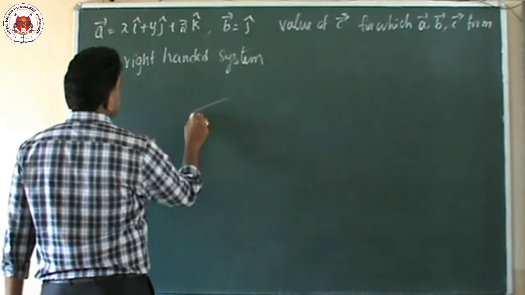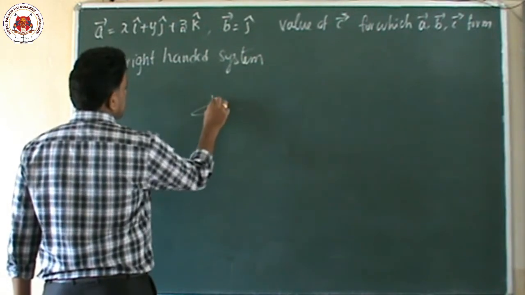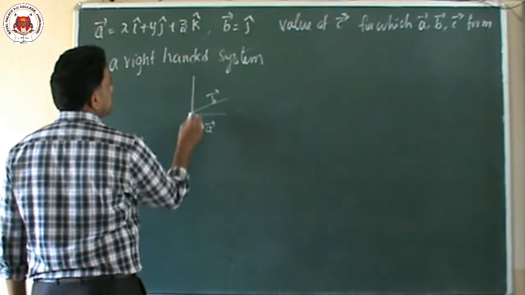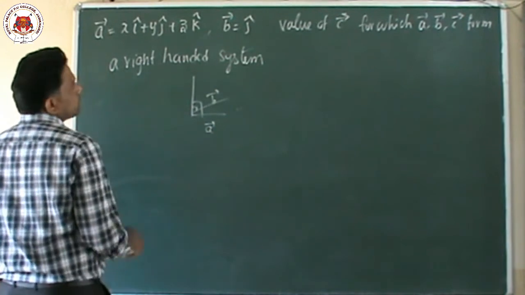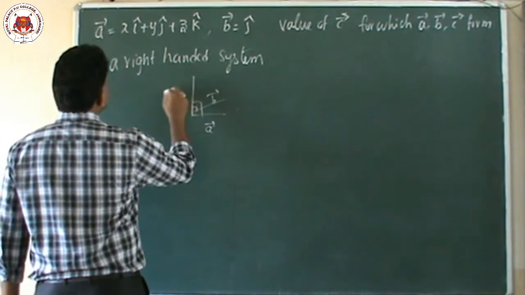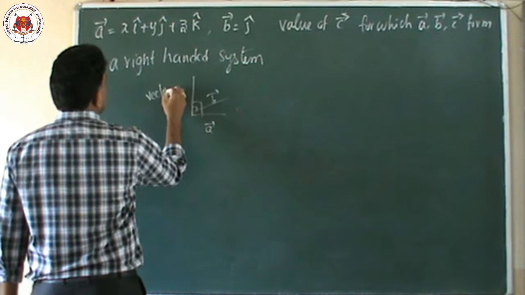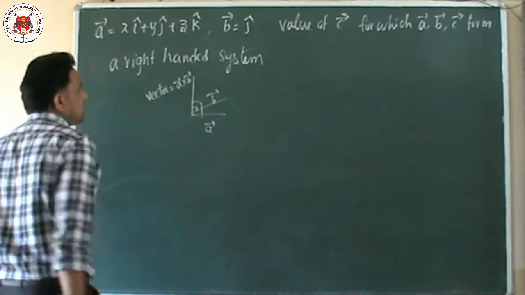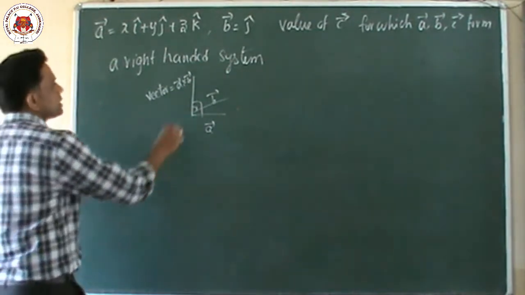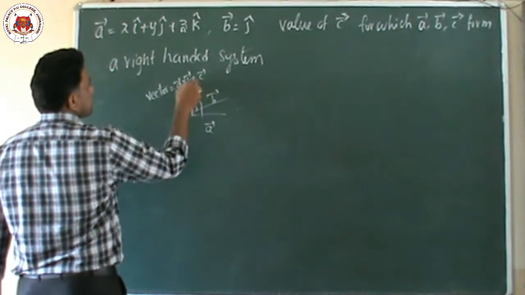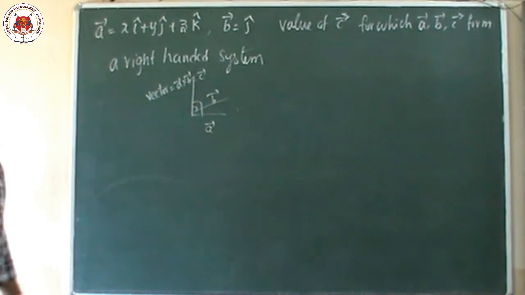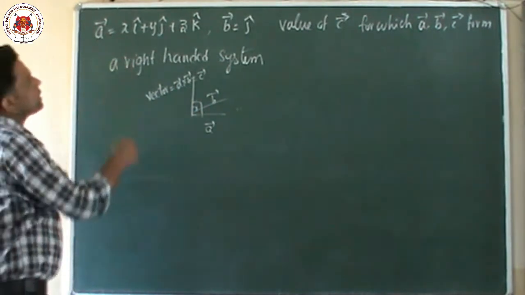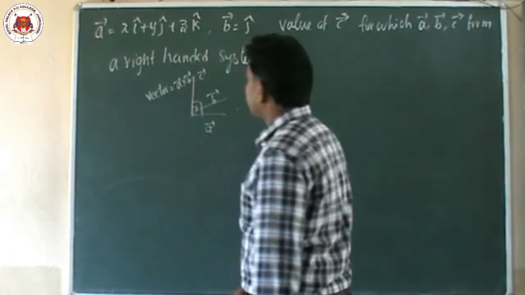So assume that this is the A vector, this is the B vector, and we need the vector which is perpendicular to both. He is asking only for the vector, not unit vectors. So for the vector, what is the formula? Vector A cross vector B. So C vector is nothing but A vector cross B vector. You find their cross product, vector A cross vector B.